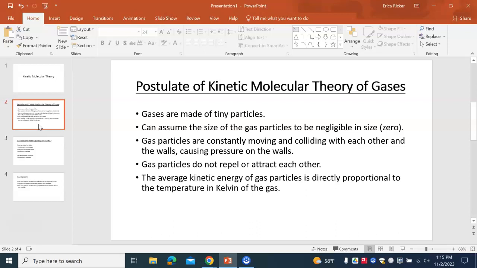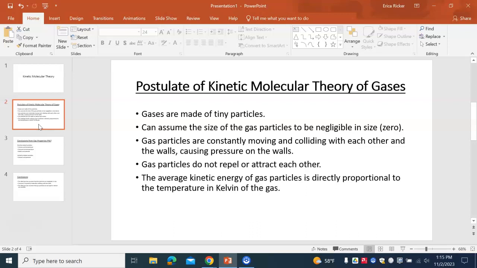Gas particles are constantly moving around and colliding with each other and with the walls, causing pressure on the walls by colliding with the walls. We've talked about how the more frequently molecules hit a wall, the higher the pressure. So more frequent hitting, the higher the pressure. If it's not hitting the walls as frequently, then the pressure would be lower.